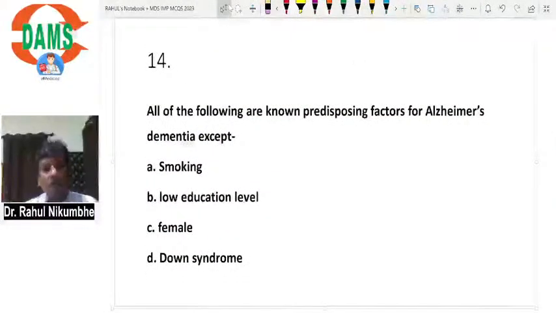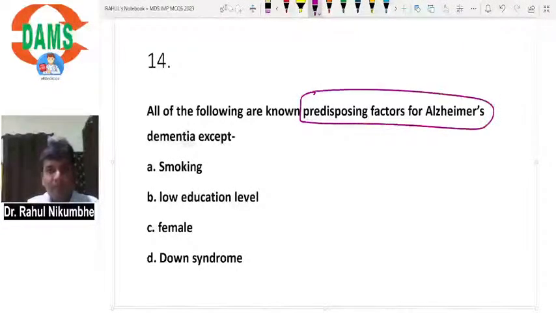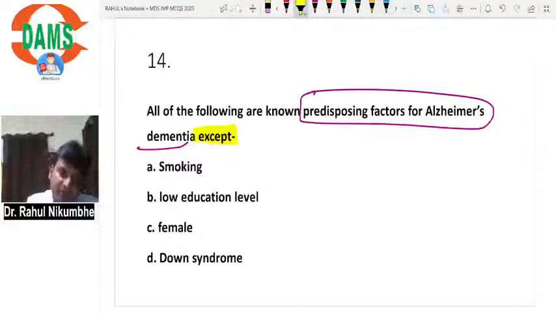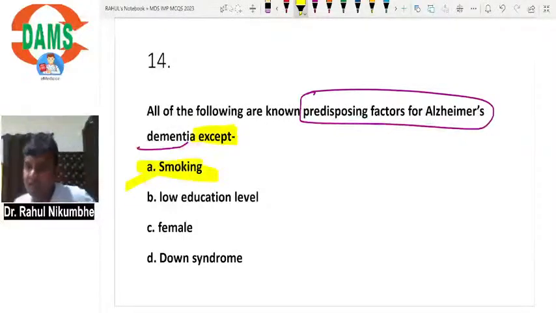All of the following are known predisposing factors for Alzheimer dementia, except. Remember, smoking is protective for Alzheimer's dementia. Smoking is not a risk factor for Alzheimer's dementia. Low education level, female gender, Down syndrome, diabetes, and presence of the ApoE4 gene increase the risk of Alzheimer's dementia. Smoking is protective for Alzheimer's dementia.